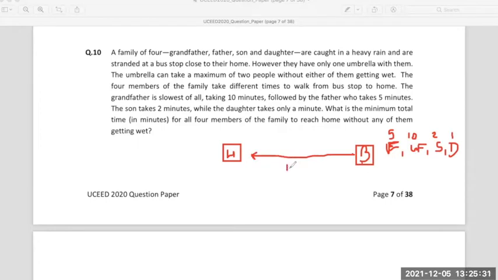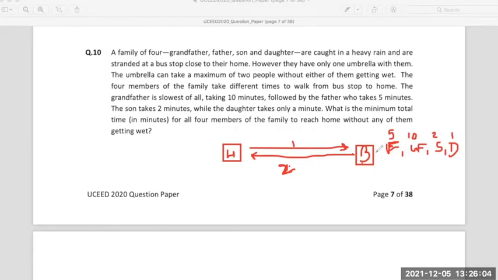They will take 2 minutes, not 1 minute. Now the son and the daughter go from the bus stop to home in 2 minutes. Then the daughter will return back, because we are saying the minimum time, the daughter is the fastest, so she has to do the maximum exercise. She will be returning back in a minute to the bus stop.